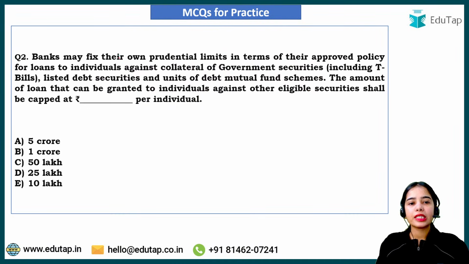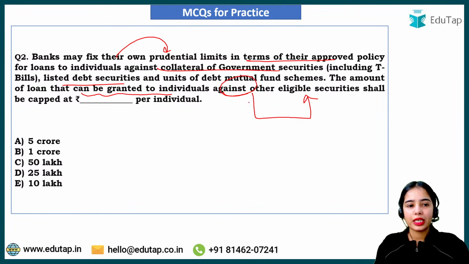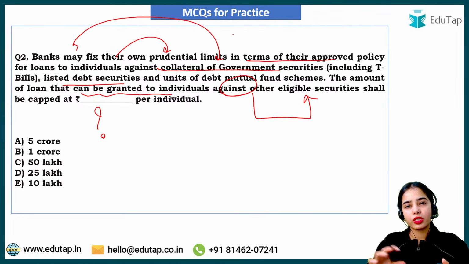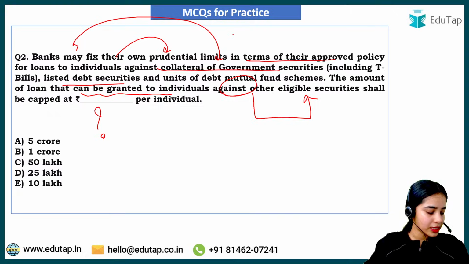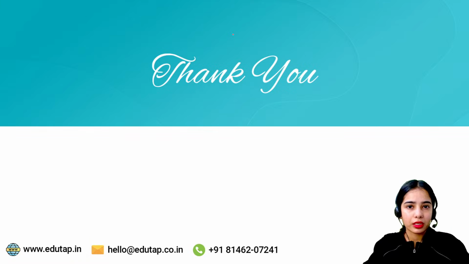Next is, banks may fix their own prudential limits in terms of their approved policy for loans to individuals against collateral of government securities, listed debt securities and such. The amount of loan that can be granted to individuals against other eligible securities shall be capped at what? So banks can decide their own prudential limits for certain securities, but for other securities, what is the cap that has been decided by the Reserve Bank of India? So these are the two questions. I hope you will be able to answer these questions.